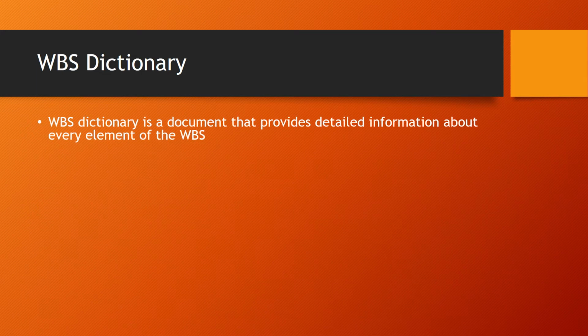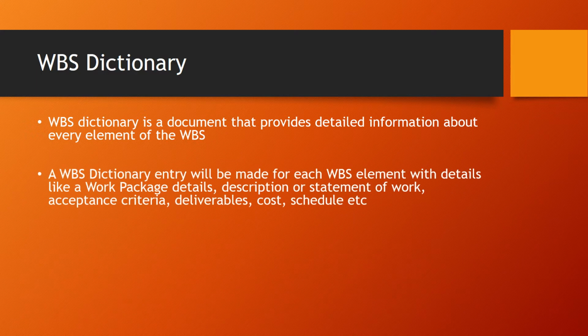Now, the WBS dictionary is a document. It is a repository. Some companies use a Word document itself, some companies will use an Excel file, some companies will use Microsoft Project, and some companies may have their own tools to define and design the WBS dictionary. But more or less, the WBS dictionary is a document. That has to be clear to understand what the WBS dictionary is. It provides detailed information about every element of the WBS.